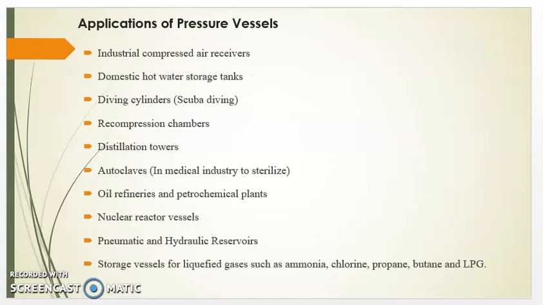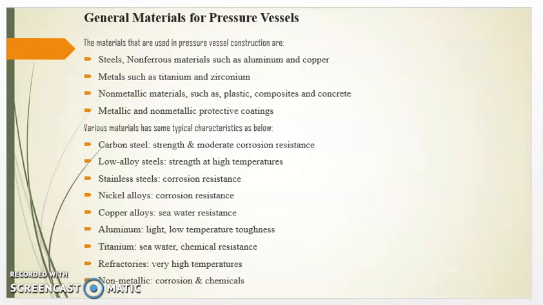Now we will see some applications of pressure vessels. Pressure vessels are used in industrial compressed air receivers, domestic hot water storage tanks, diving cylinders, scuba diving, recompression chambers, distillation towers, autoclaves, oil refineries and petrochemical plants, nuclear reactor vessels, hydraulic reservoirs, storage vessels for liquefied gases such as ammonia, chlorine, propane, butane and LPG.